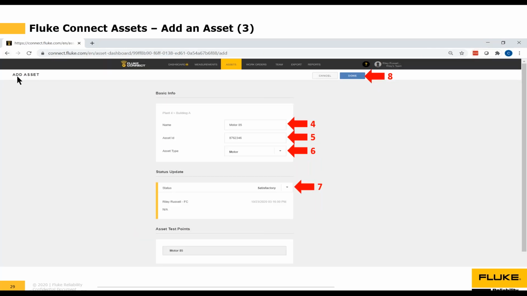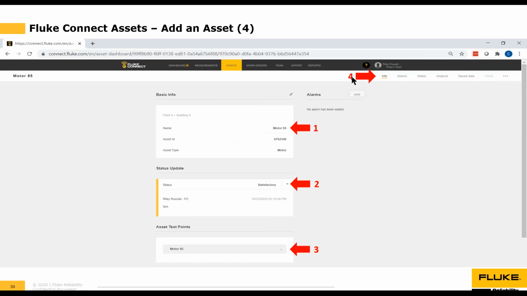So on the next screen, we're still in add asset mode. I've typed in my information, the name of my asset, motor 85, my unique identifier. I've selected the asset type called motor, and I've changed the status from good to satisfactory. So I've entered the information that I want to enter. So I'm ready to click the done button. So I just click done.